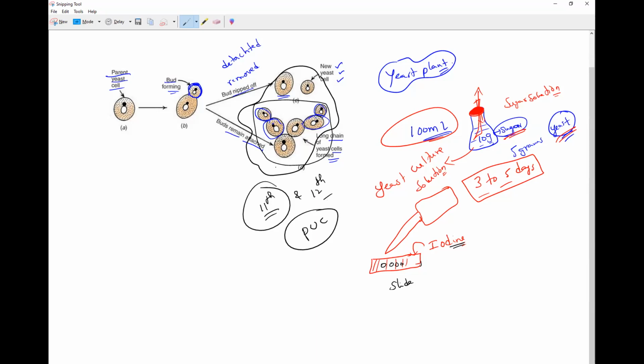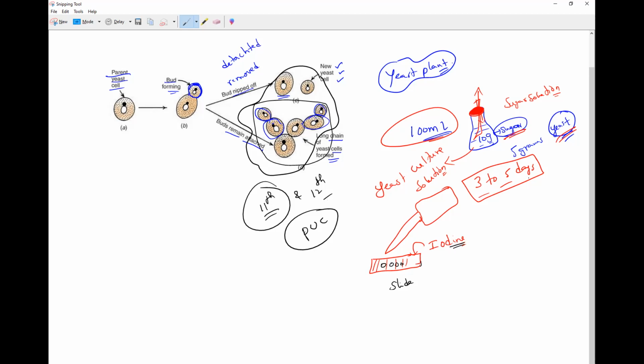So that is how you can see. Even at home you can prepare the slides, and the slides can be viewed through the microscope in our school laboratory. You can all try also. I think in our school you can even do this as a project. So that is the budding process. The yeast powder is used for making the yeast culture solution in the laboratory. We can notice how the budding formation starts, helping the yeast to grow.